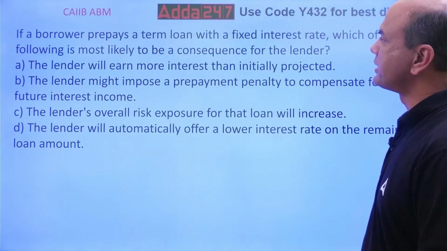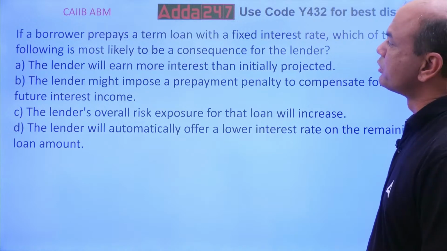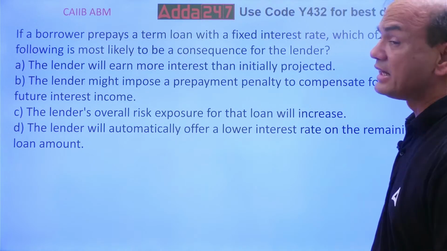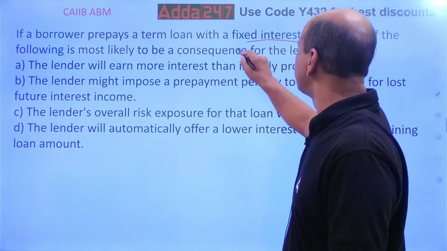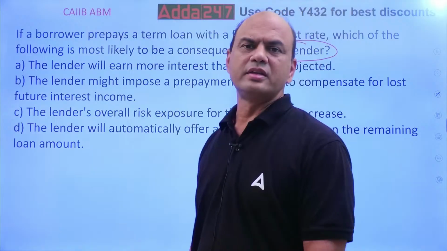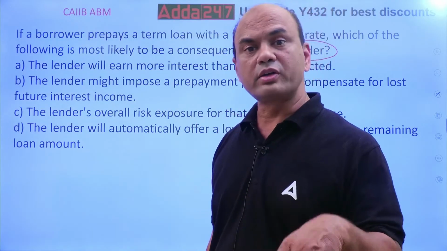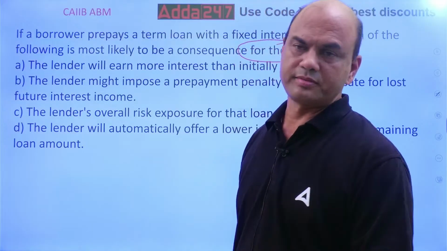Again, if a borrower prepays a term loan with a fixed interest rate, which of the following is most likely to be the consequence for the lender? For the lender, say, if there is a borrower, in a home loan generally this happens. The customer comes and repays the full amount. So what is the effect of that repayment on the lender?